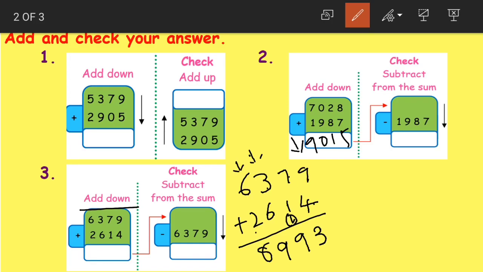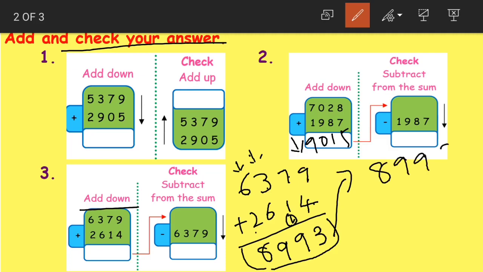Now the next step is to check whether the sum we got, 8993, is correct or not. How do we do this? What did I say here? This is the last number, so let us write it first. 8993. Then moving upwards, the next number is 2614.